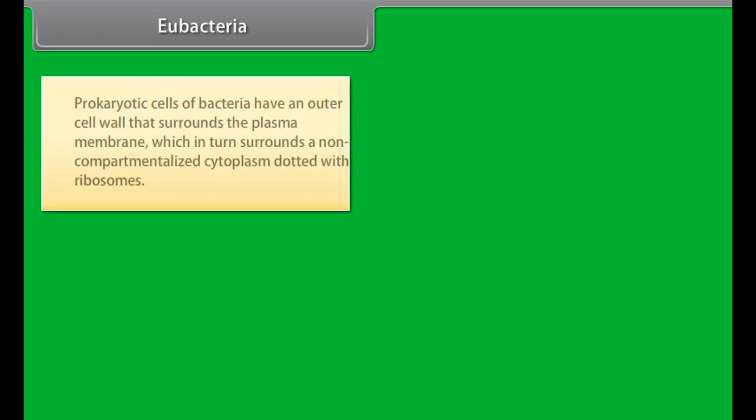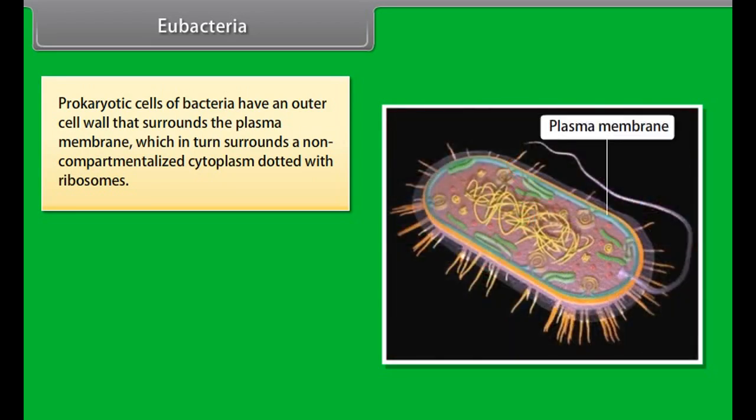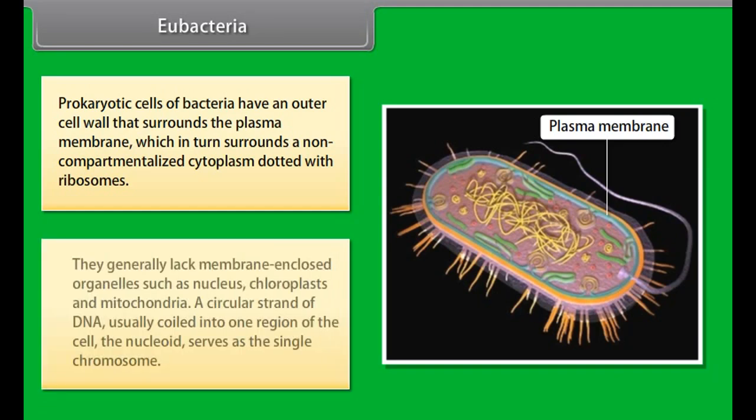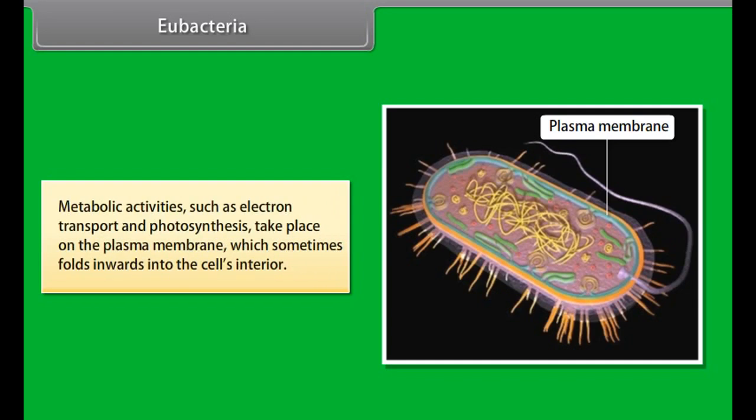Eubacteria. Prokaryotic cells of bacteria have an outer cell wall that surrounds the plasma membrane, which in turn surrounds a non-compartmentalized cytoplasm dotted with ribosomes. They generally lack membrane-enclosed organelles such as nucleus, chloroplasts, and mitochondria. A circular strand of DNA, usually coiled into one region of the cell, the nucleoid, serves as the single chromosome. Metabolic activities such as electron transport and photosynthesis take place on the plasma membrane, which sometimes folds inwards into the